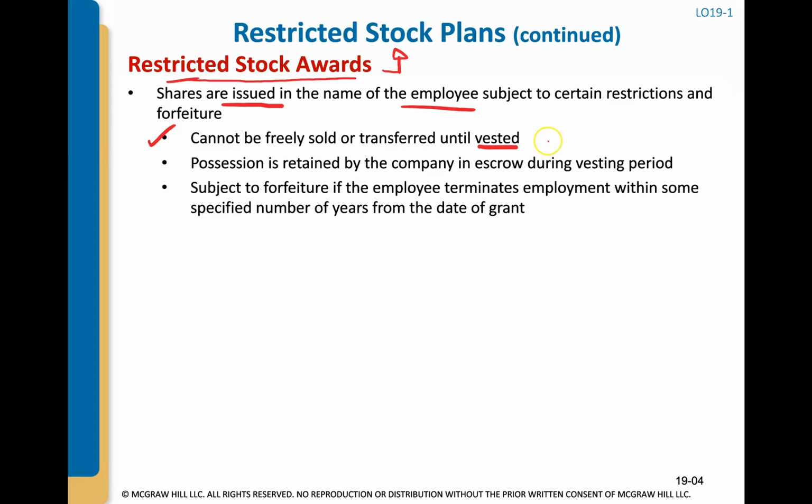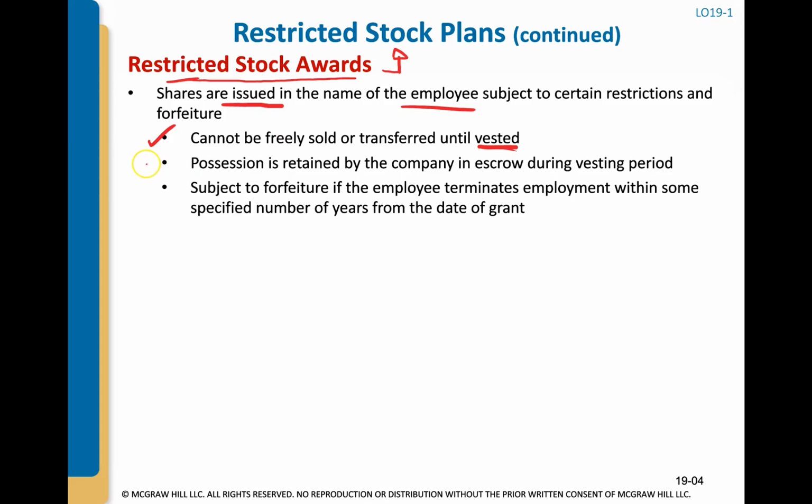Vesting means that there's a certain period of time that the employee has to work, whether it's 2 years, 4 years, whatever is determined by the company. Once they hit that time frame, they are vested in those restricted stock awards, and then they can do whatever they want with that stock, because it is officially theirs.